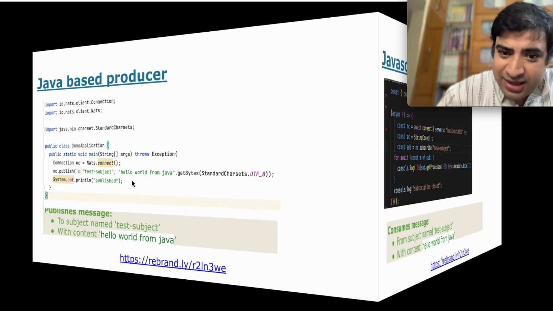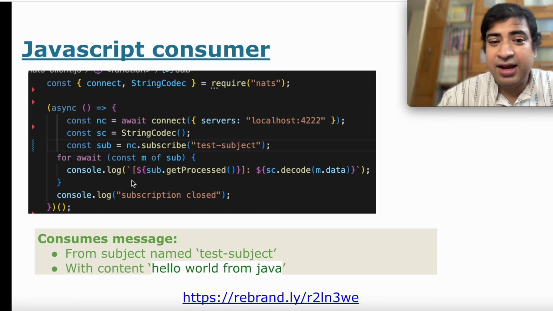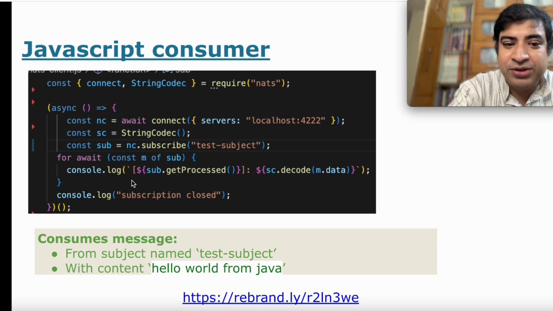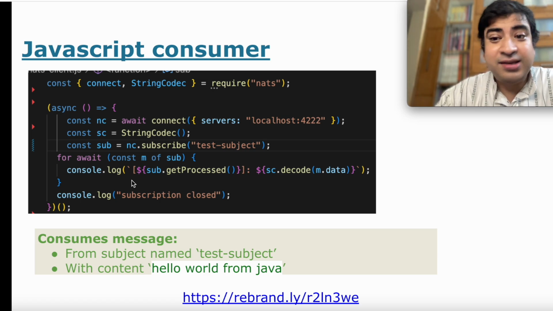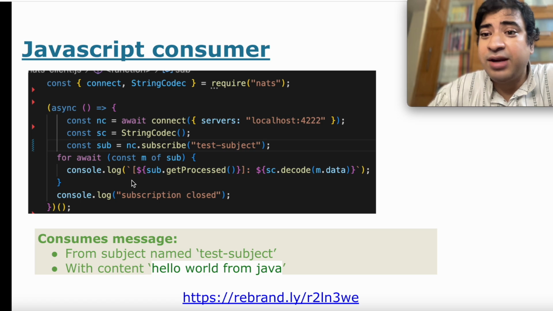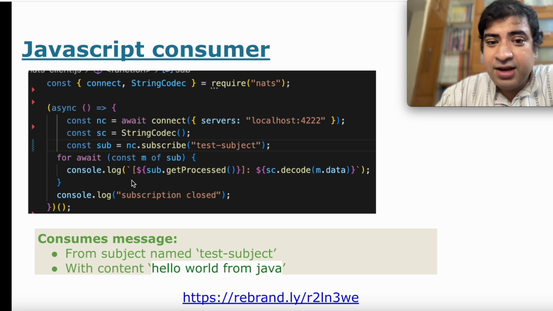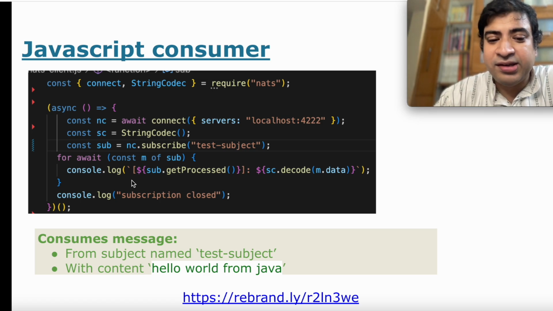And then we will go and see the JavaScript program, which keeps on running. Again, it is also using the NATS package, and it is subscribing to that same post box, which is the same subject named test-subject, and it is reading the message, and then it can go on and do something with that message. Maybe with the data from the message, it wants to persist that data. Maybe it wants to take some decision on the data, but that is business functionality. What we are going to see in the demo now is how it is able to receive the message.